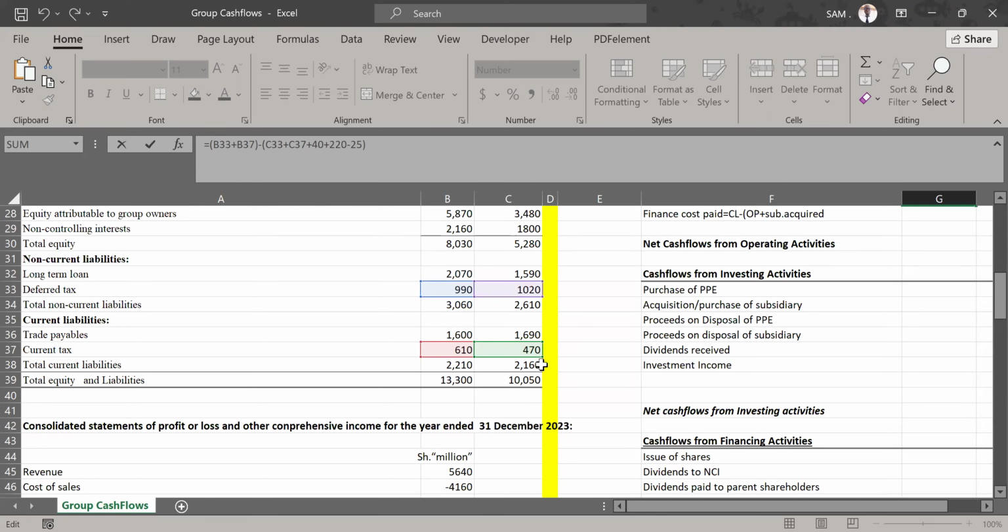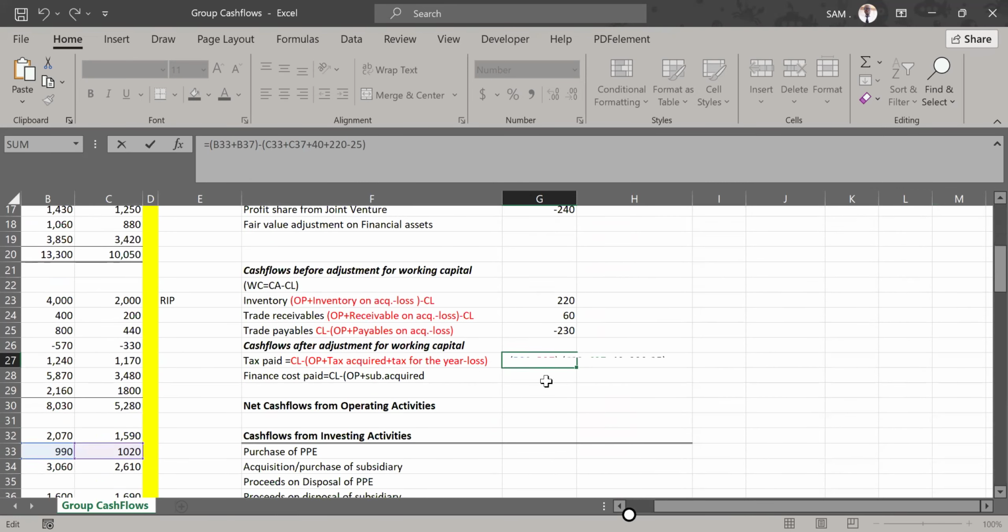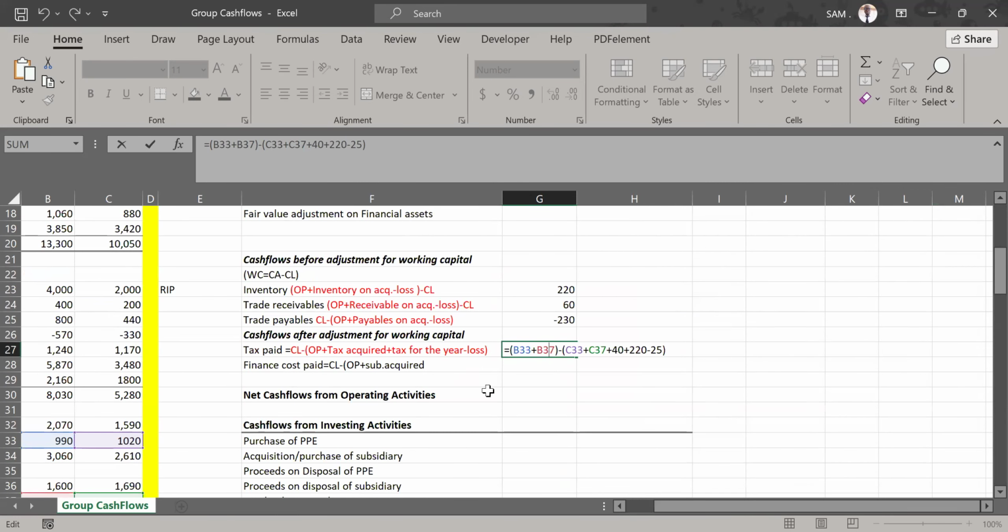So for opening balance, add 470 plus 1020. Those are the opening balances. And for closing balances, also make sure you pick the two, the one in deferred tax and current tax. And you follow this procedure that I've given here. So have you considered opening and closing, adding both of them?